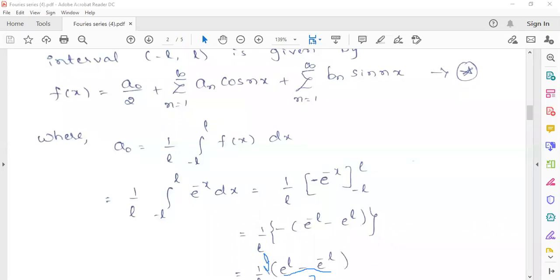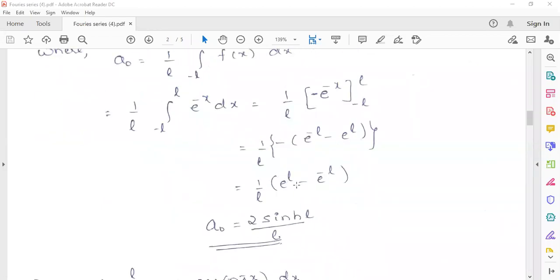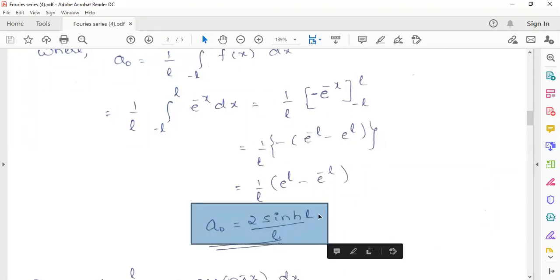So if you multiply by 2 and divide by 2, in place of e power L minus e raised to minus L by 2 we can write sine hyperbolic L. So it will become 2 sine hyperbolic L. So in place of e power L minus e raised to minus L, we can write 2 sine hyperbolic L. So the A naught value will become 2 sine hyperbolic L by L.